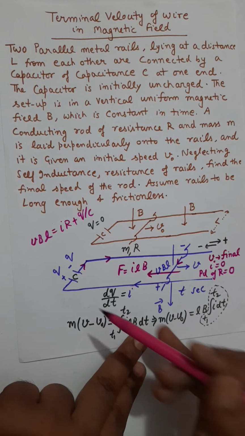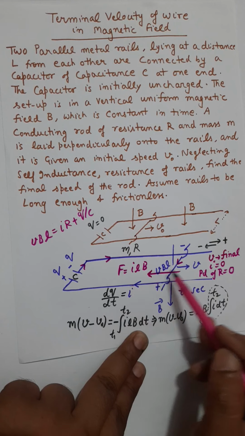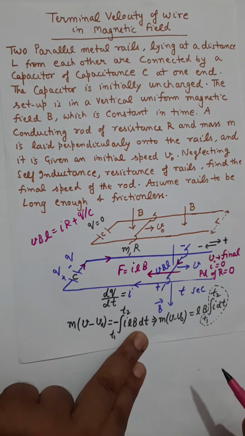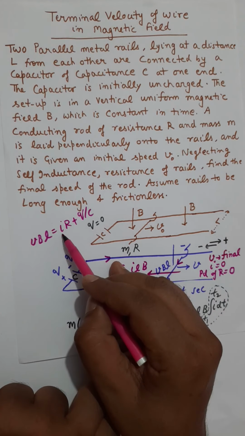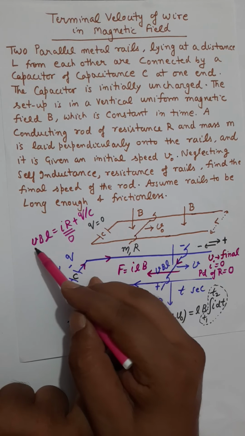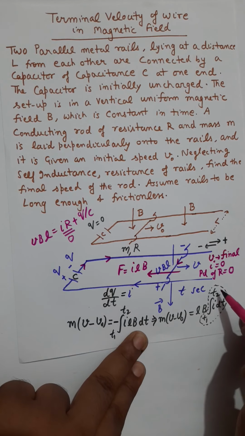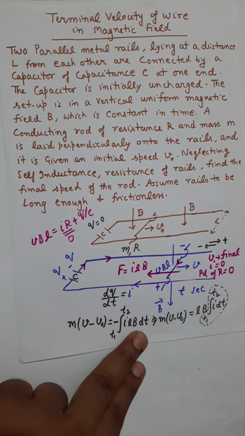But at the time of final velocity, this I will become 0, because if I is not 0, then this V is not the final velocity. So when the potential difference IR becomes 0, then Q will be VBL multiplied by this capacitance, and that Q is nothing but the value of this integration part.